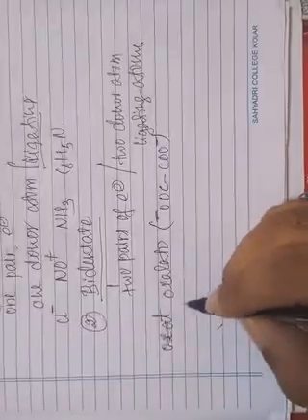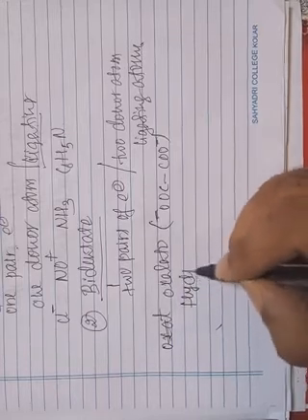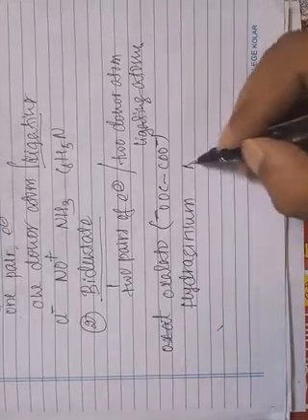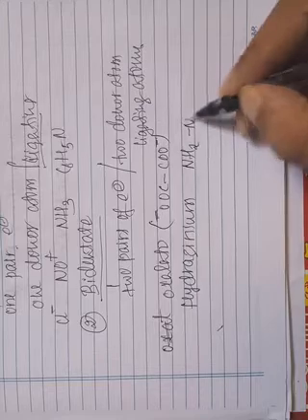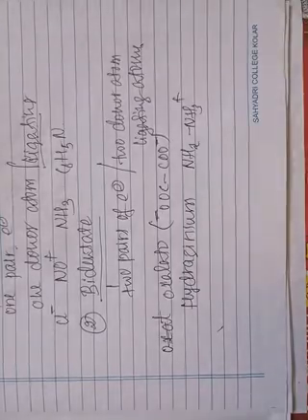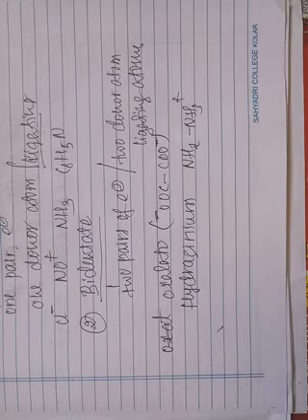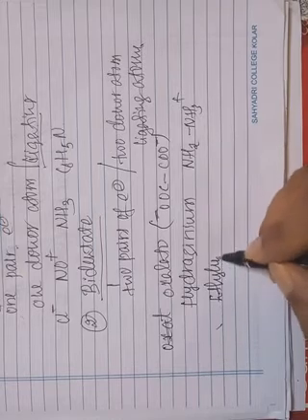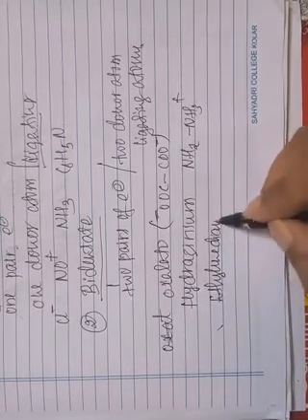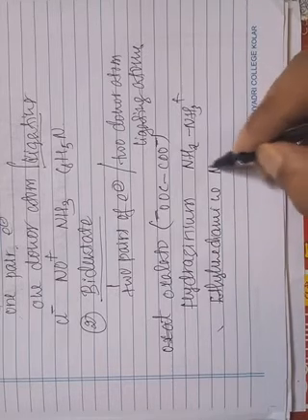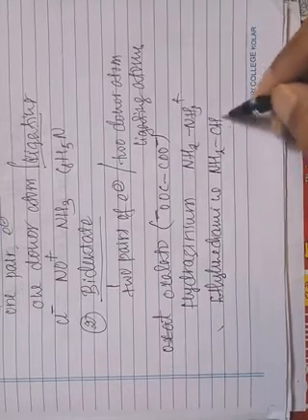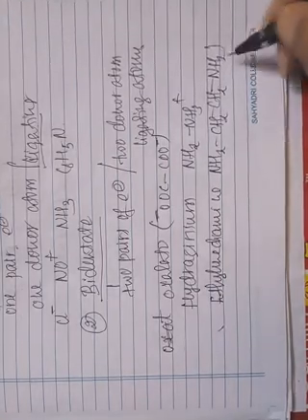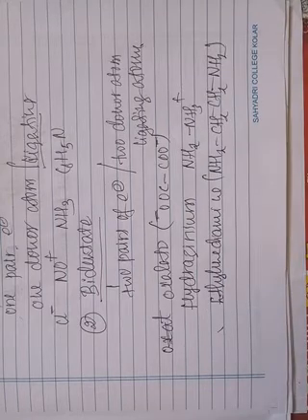One more example is the hydrazinium ligand, which can donate two pairs of electrons. Or ethylene diamine, which can donate two pairs of electrons to the central metal atom to form two coordinate bonds.